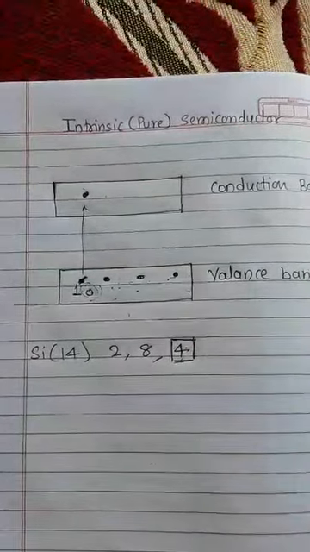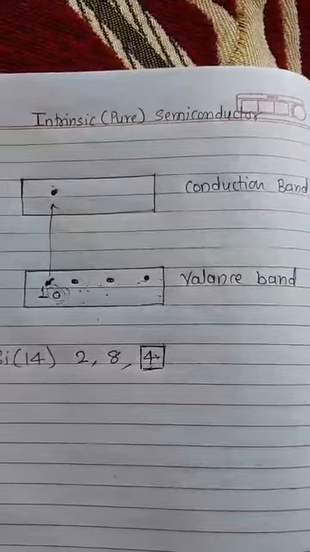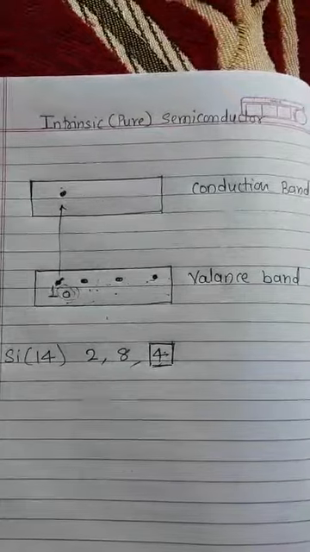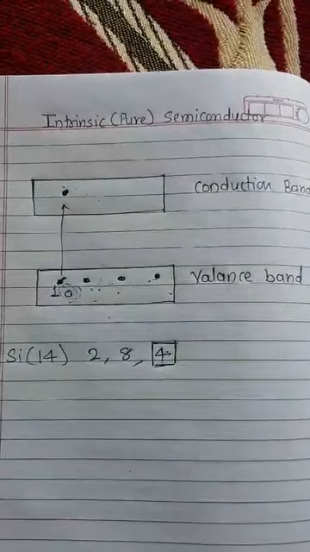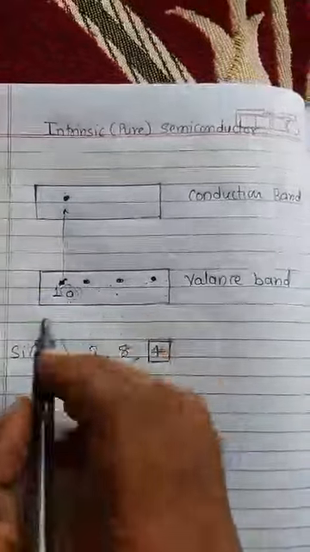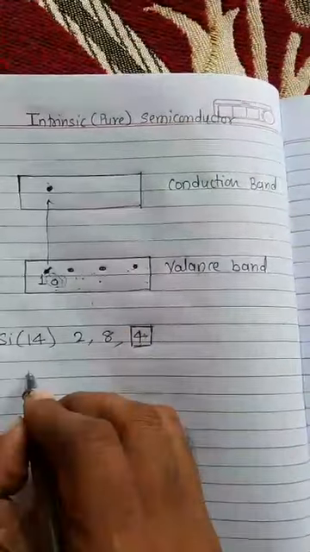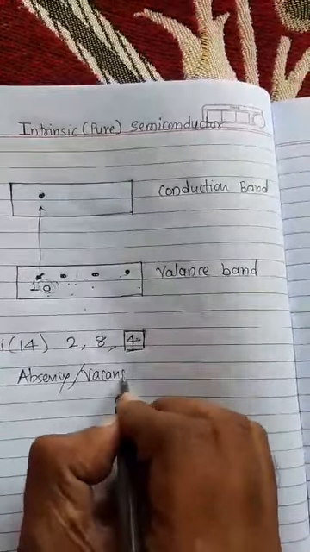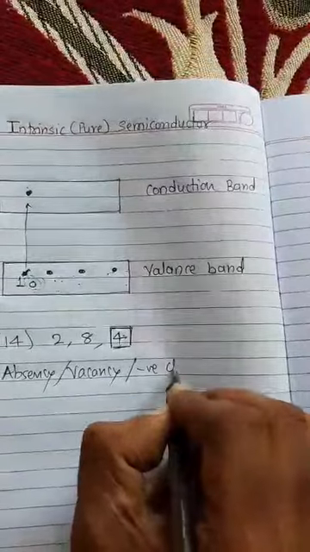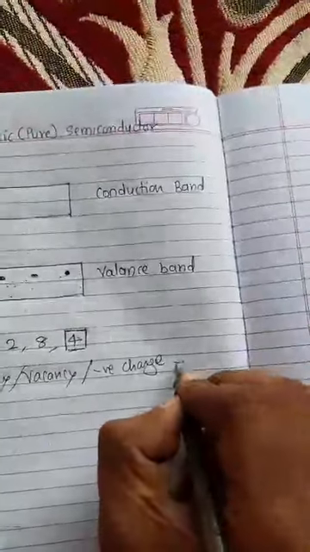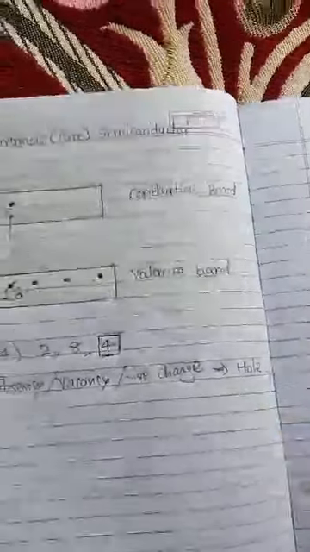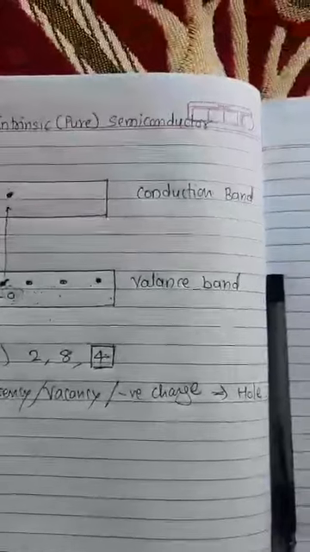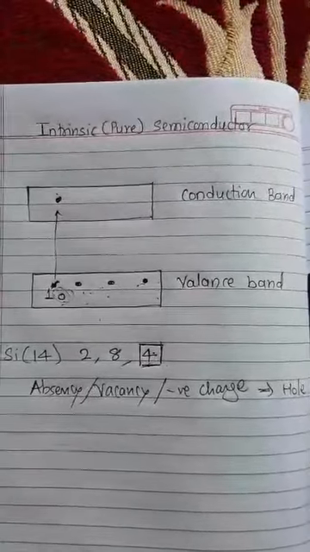Meaning when an electron shifts into the conduction band, the conduction band now has one electron, and the valence band has 3 electrons and one absence of an electron, there is one vacancy of the electron. This vacancy of electron, absence of electron, or absence of negative charge, that concept is treated as the hole. Hole means the absence of electron, vacancy of the electron, or absence of the negatively charged particle.